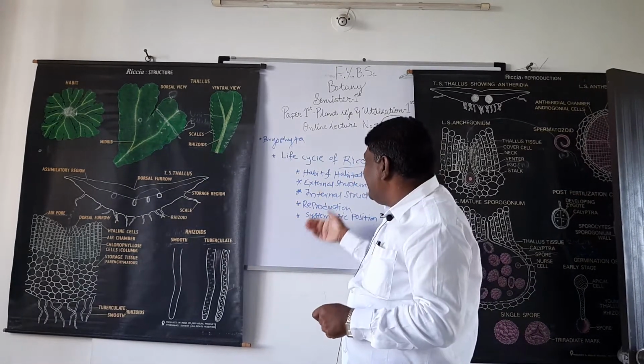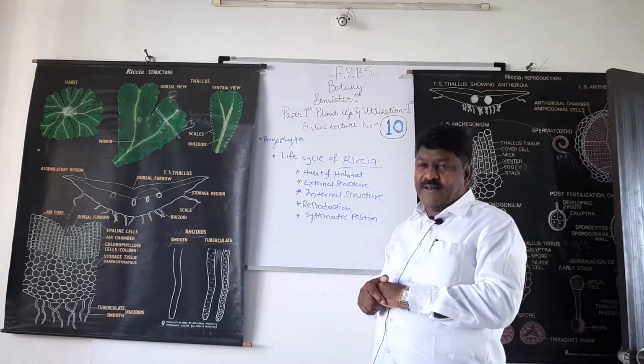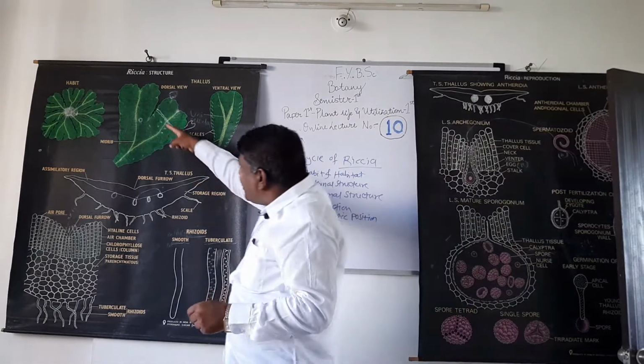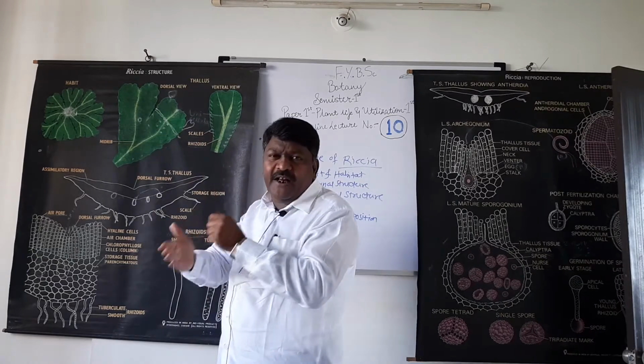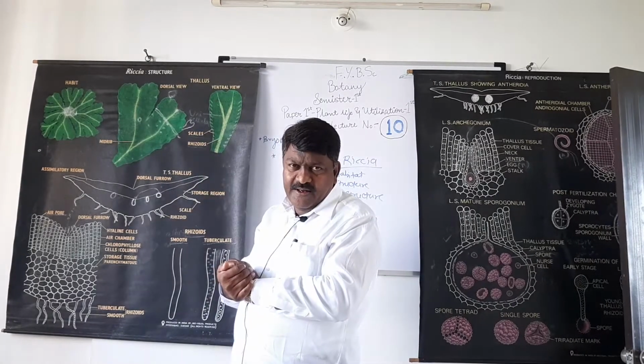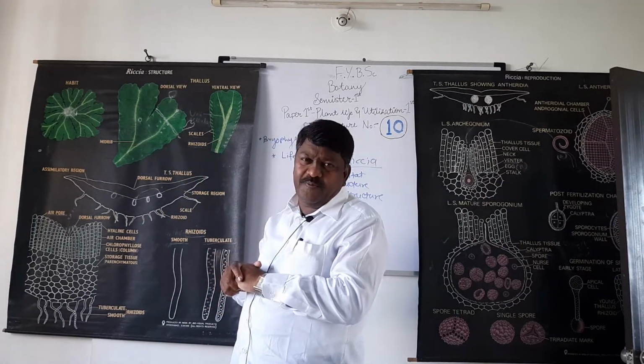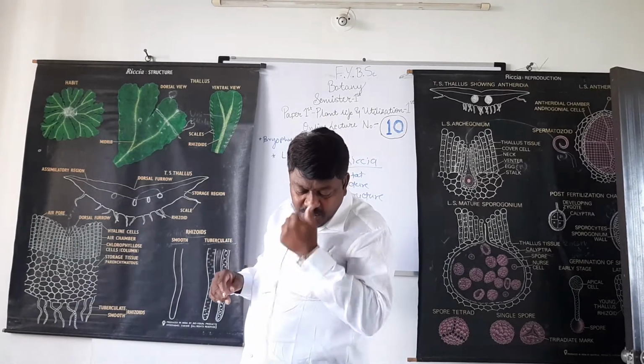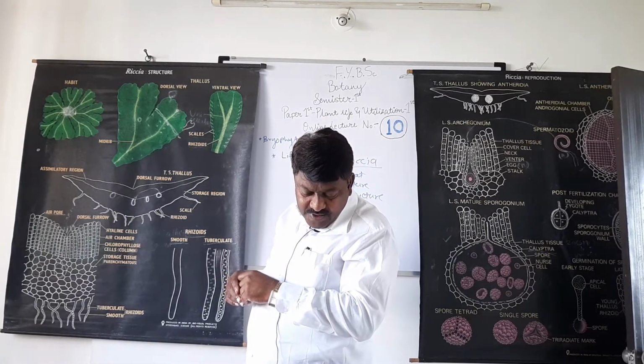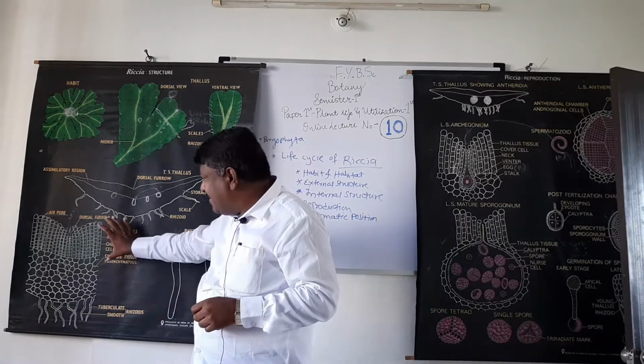Then we discuss the internal structure. When we take a section of the Riccia thallus and observe it under a microscope, it shows two regions.